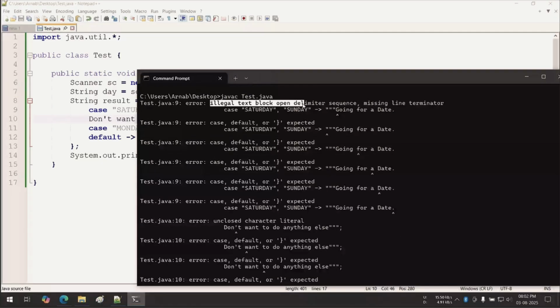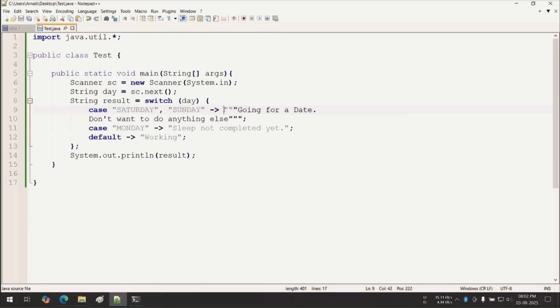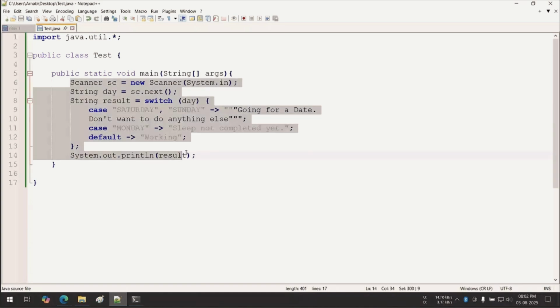That means there is some rule. What is the rule? Missing line terminator. How to write this? Now write this in this way. Or let me simplify this. Comment out this whole thing.